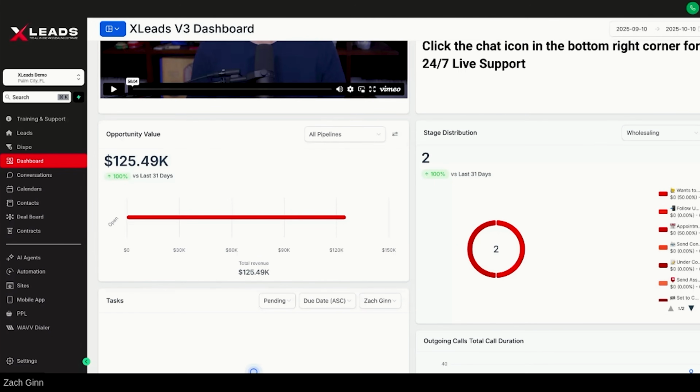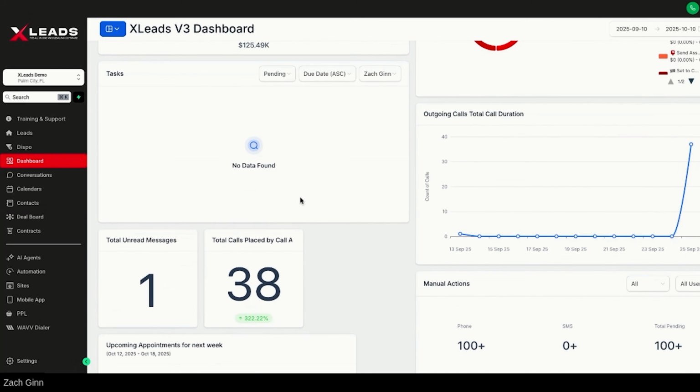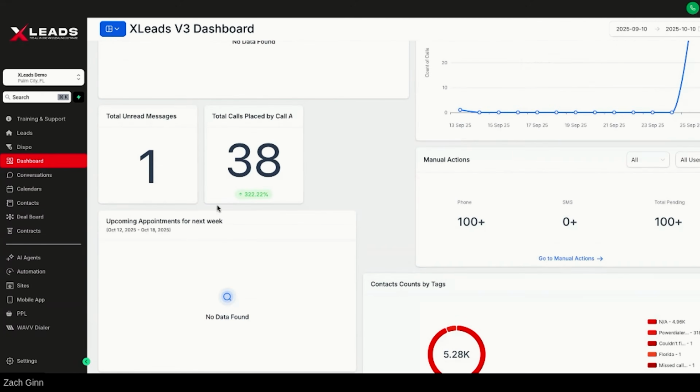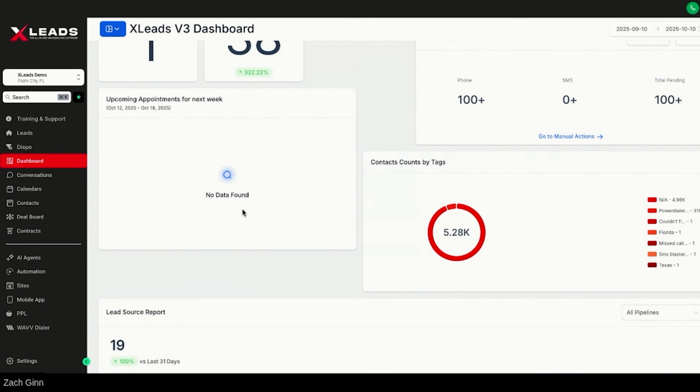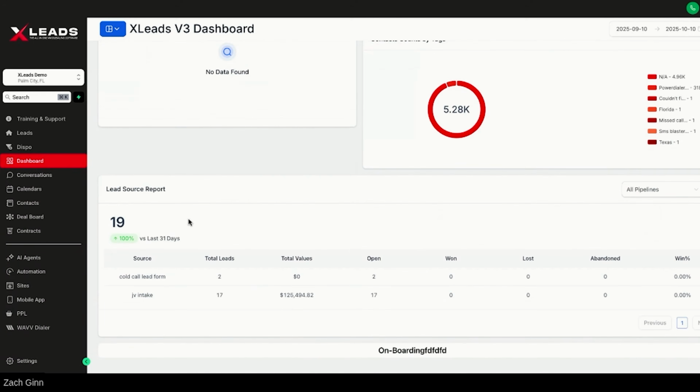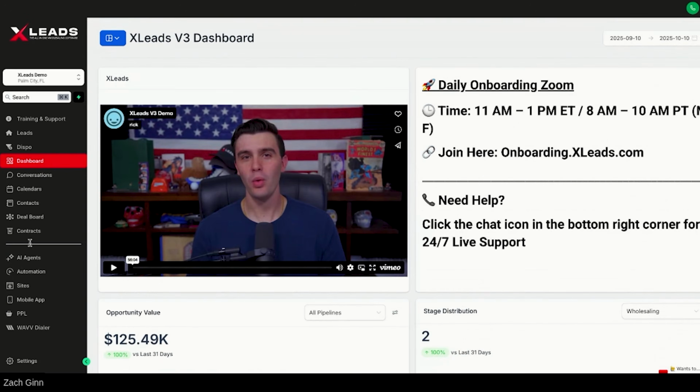And in pretty much talking to any wholesaler is how many leads you got? How many follow-ups you got? This is important to know. What is the opportunity value that you have in there? Your current tasks, your outbound calls you got, your manual actions, your upcoming appointments for the week. You want to know that. And then your lead score report. And it's basically analyzing where all your leads are coming from. Very, very, very important here.